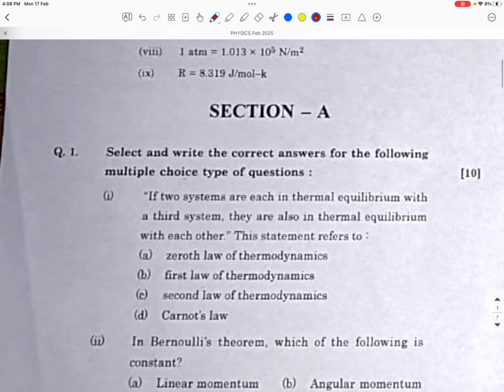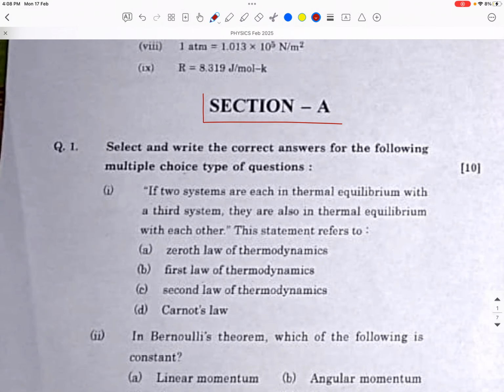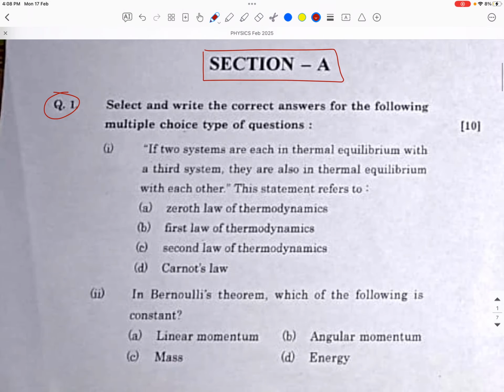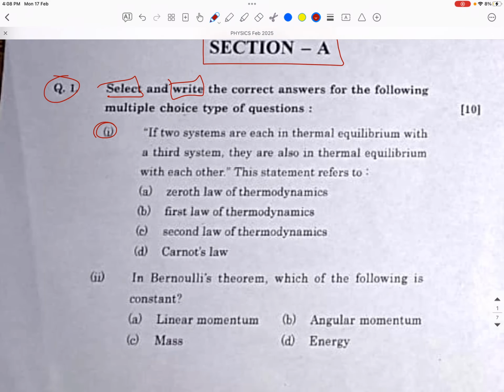Now let me start with section A, and question number 1, which is the MCQ questions. So here we have to select and write the correct answer. Now the question number 1.